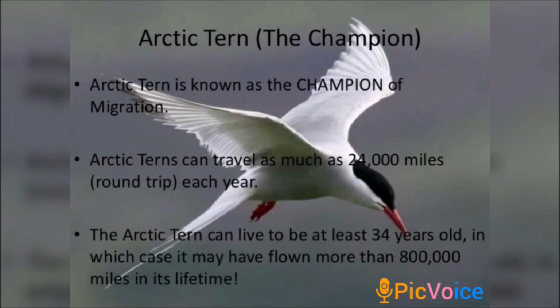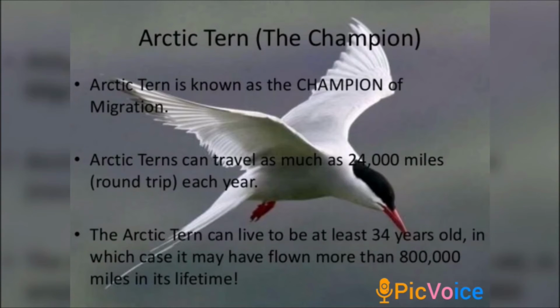This is the Arctic tern. Arctic terns migrate from the North Pole to the South Pole, covering nearly 40,000 kilometers. This journey of migration is often a long voyage of thousands of miles.